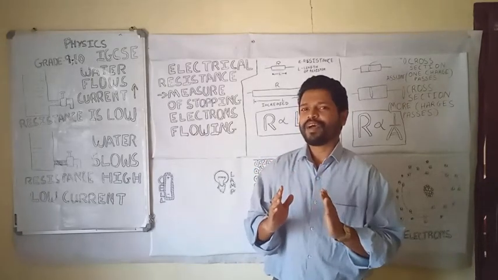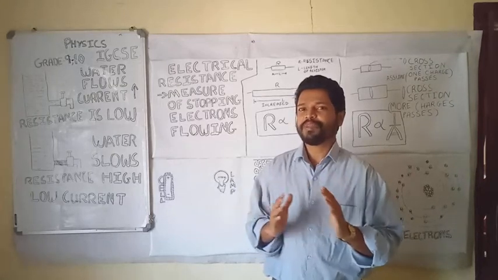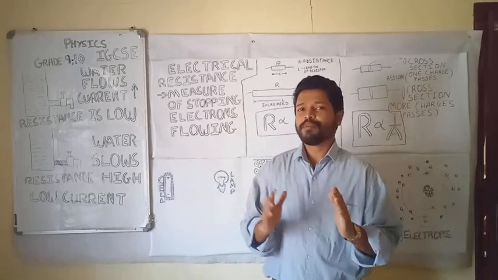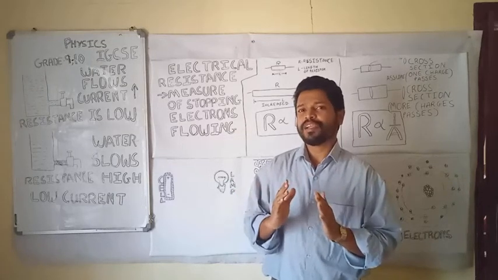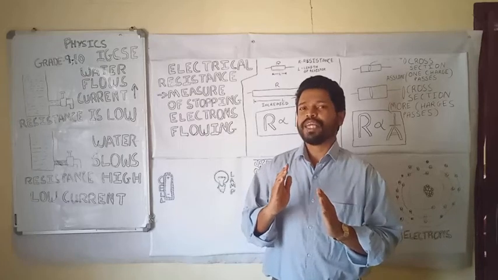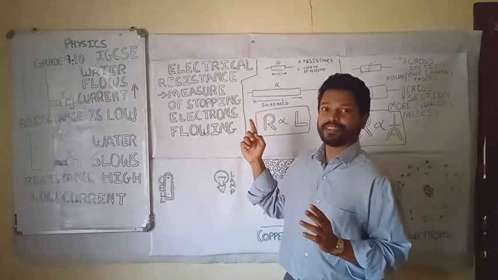In an electric wire, as I told you earlier, there are many electrons moving randomly here and there. When the electrons move and they get an obstacle, a collision, that is called resistance. So that is electrical resistance.